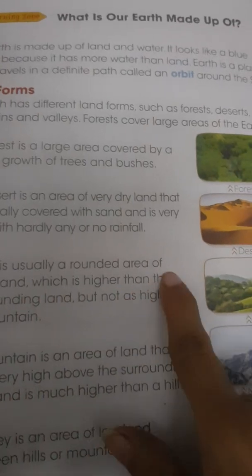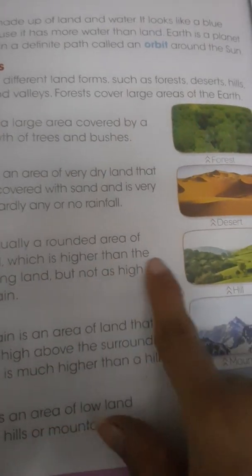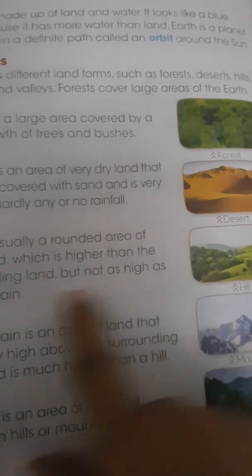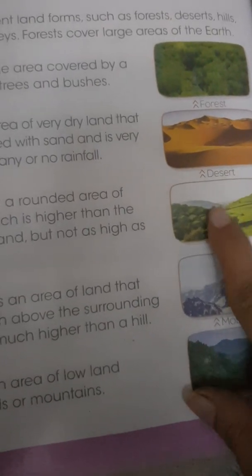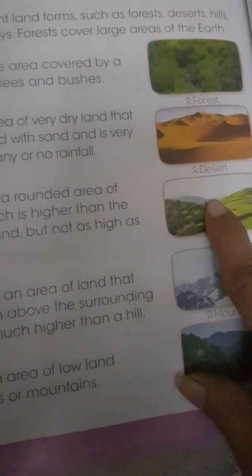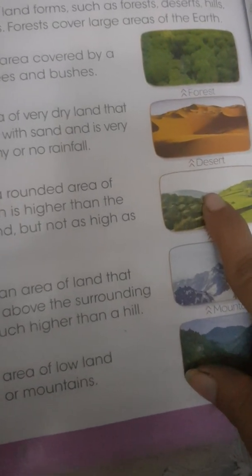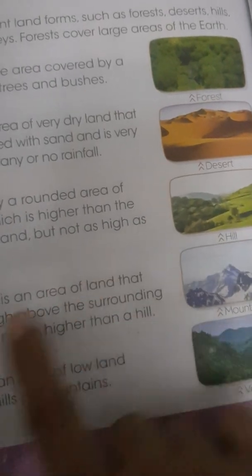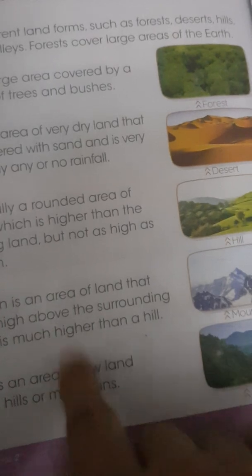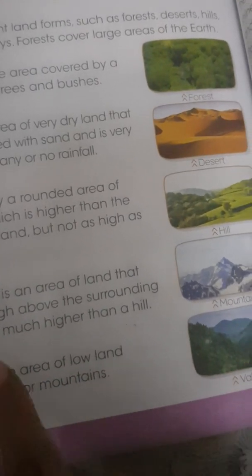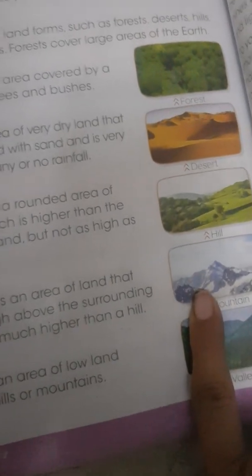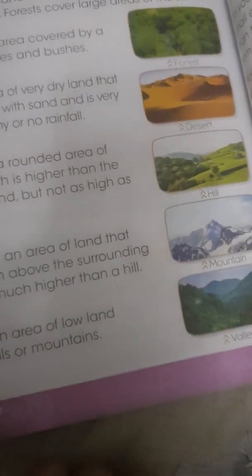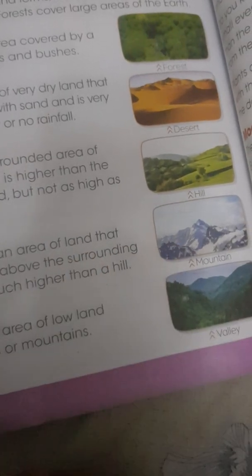A hill is usually a rounded area of highland which is higher than the surrounding land but not as high as a mountain. A mountain is an area of land that rises very high above the surrounding land and is much higher than a hill. Mountain is higher than hill, okay, and it's above the surrounding land.